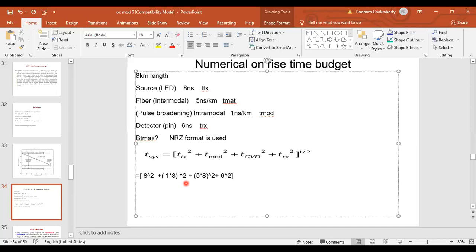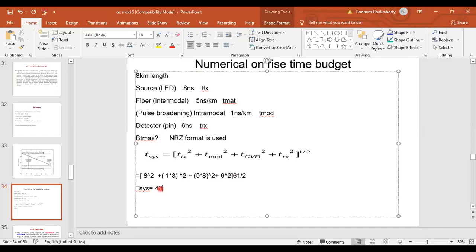What is T system? Yes, anybody? How much you are getting? T system, rise time of the system? 1.32 milliseconds. और इसका स्क्वायर रूट भी है, हाँ, याद रखना है यहाँ पे. Yes, ma'am. Just calculate अच्छे से. 42 nanosecond.